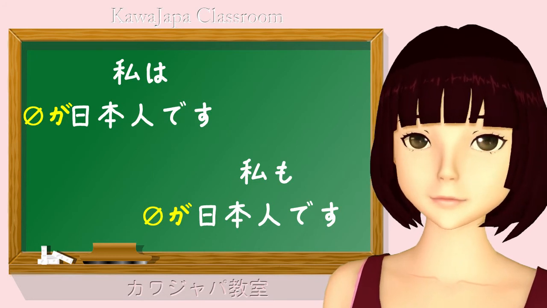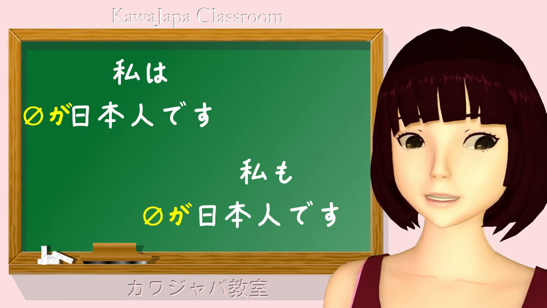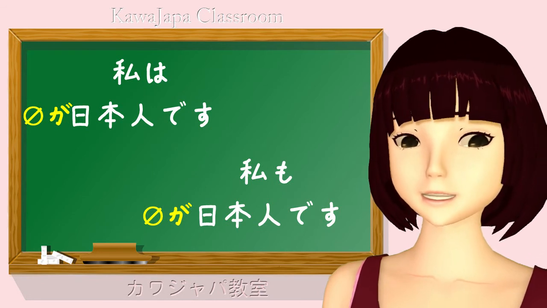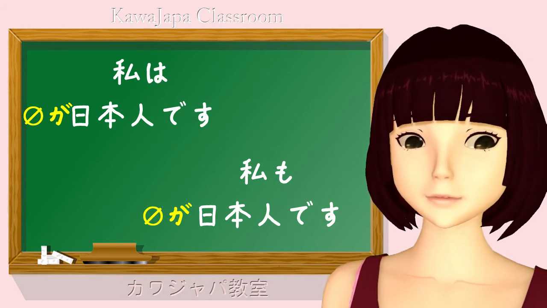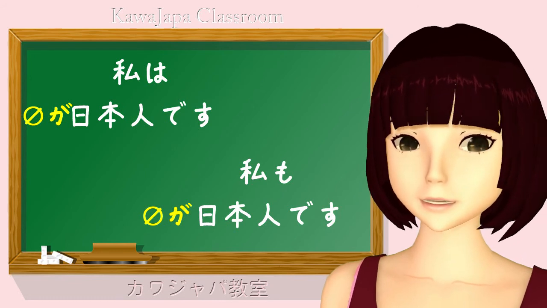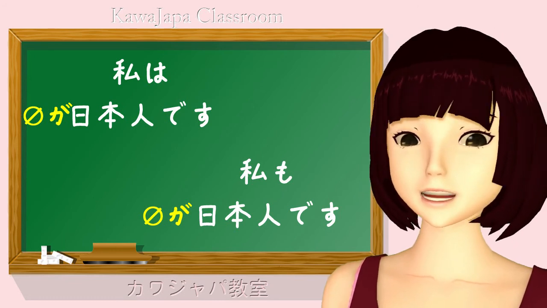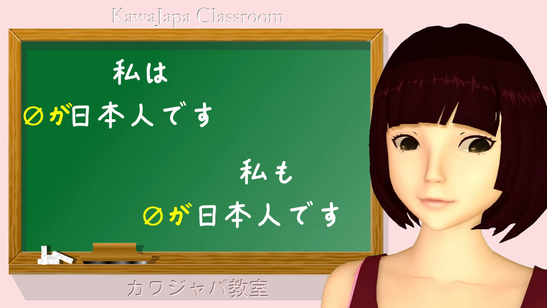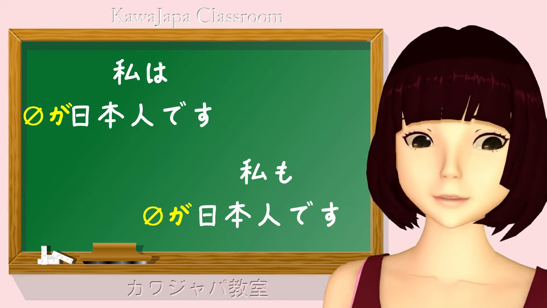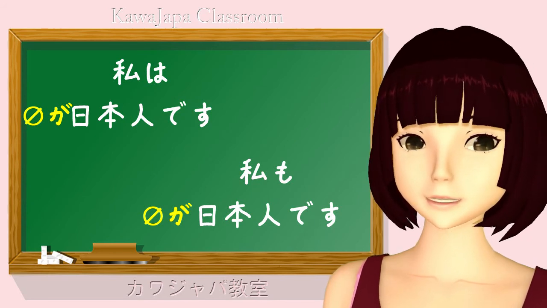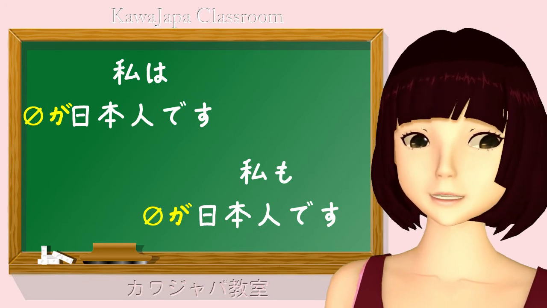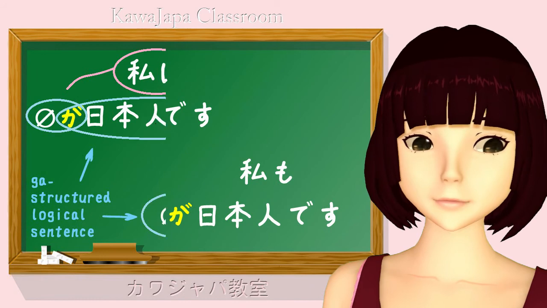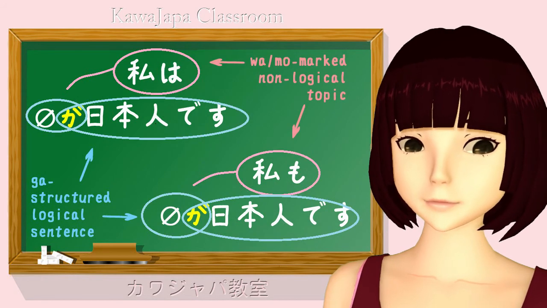Nihonjin desu is a full, complete Japanese sentence, and it means, usually, I am Japanese, because it has the zero particle and the zero pronoun. Zero ga Nihonjin desu means I am Japanese. So, when we say watashi wa Nihonjin desu or watashi mo Nihonjin desu, why do we use this non-logical topic, which is actually not necessary to the sentence?